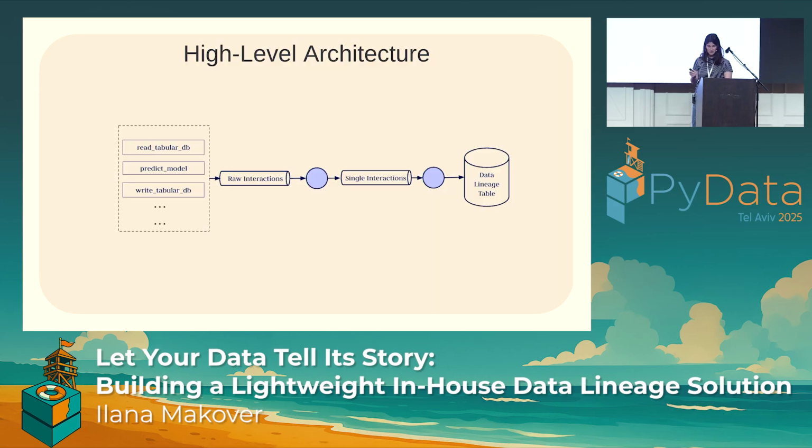Now we get to our high-level solution. Now we can focus on listening to our data as it moves across our pipeline. In front of you is the lightweight, in-house data lineage solution. Our solution will require two things: a queuing system of your choice and a table. The queuing system will need a mechanism to ensure that no two identical messages can be queued. To break this down even further, if a message is in the queue, an identical message cannot be enqueued at this point. And the table will store all of our data interactions.